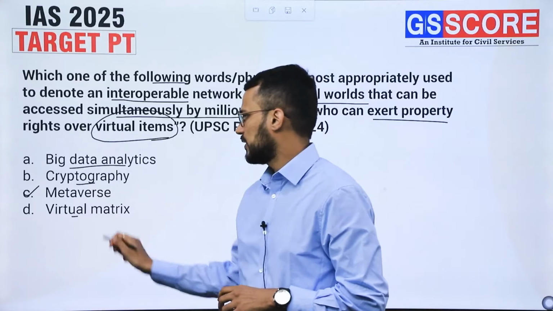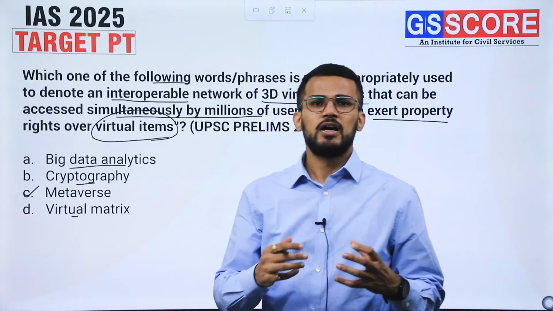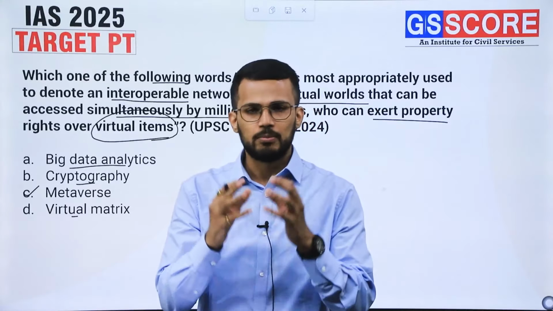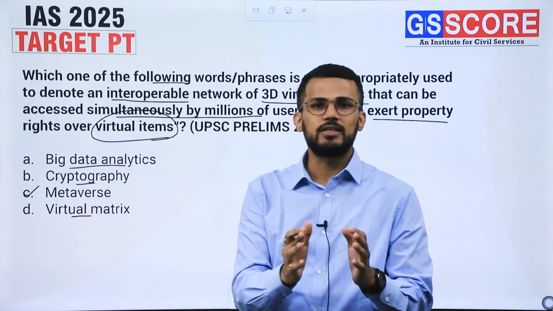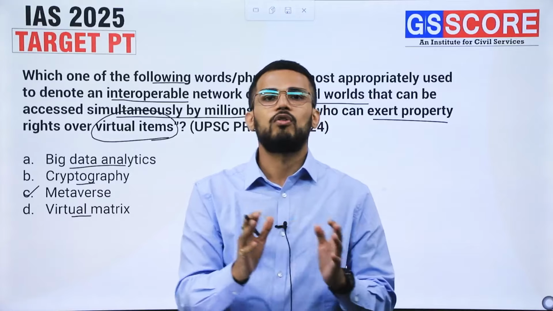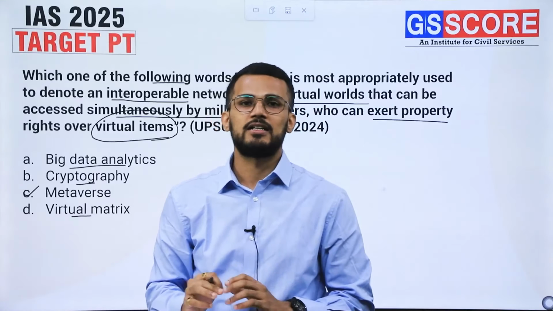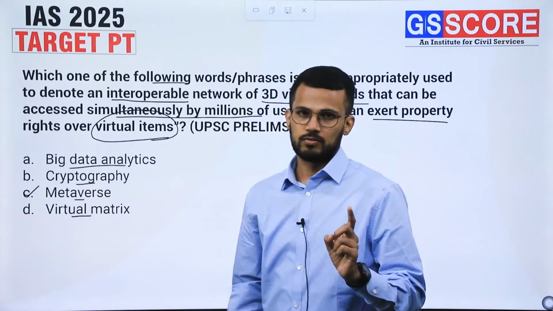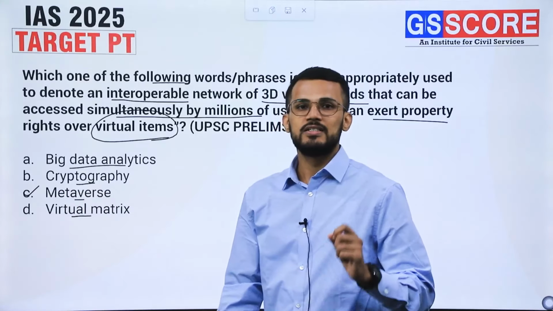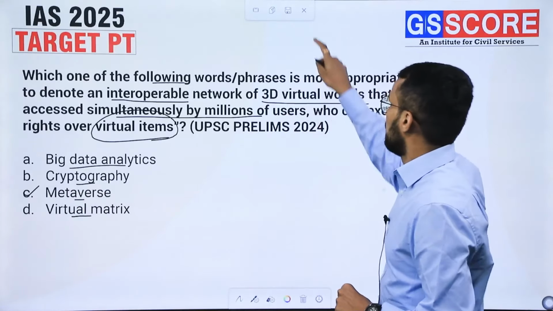And virtual matrix is a kind of matrix which has a limited scope. It may confuse you with metaverse, but virtual matrix is a limited form of metaverse. It cannot be considered as a 3D world in itself, which is the case with metaverse. So the answer of this question is C, metaverse.